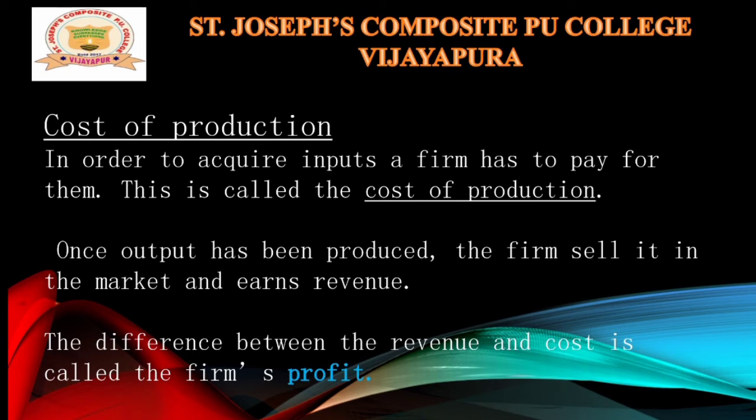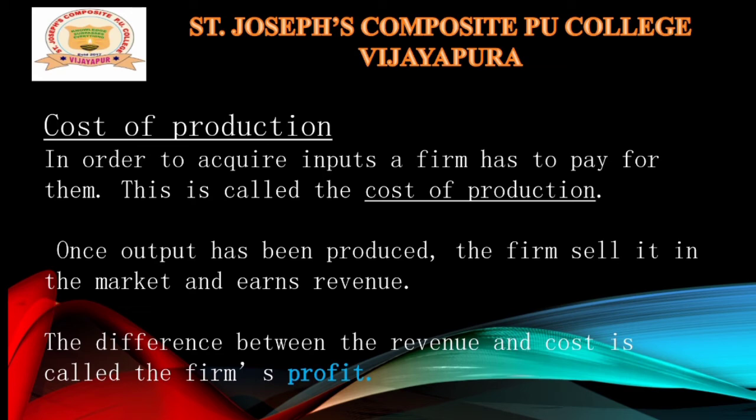Definitely he spends some money, the cost of production, for getting the inputs, and he produces rupees 200 of wheat. Now what is the next step? Once he produces the output, the next step is to sell it in the market. He decides to sell the product at rupees 250. So cost is 200, and selling in the market is at rupees 250.